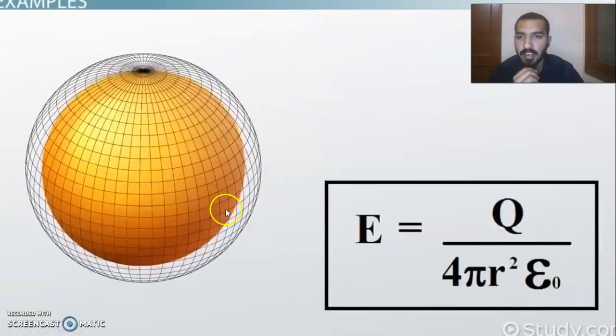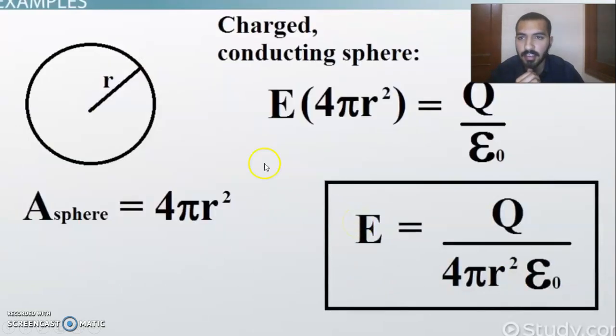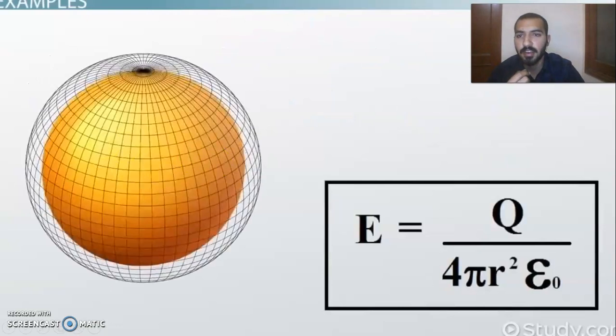So I have an example here. This radius and this circular sphere that is shown here in just a 2D form, represented by a circle, that is basically this sphere here. So the electric field of this sphere is equal to the charge that is present inside this sphere, and that charge divided by 4 pi r square into epsilon naught.